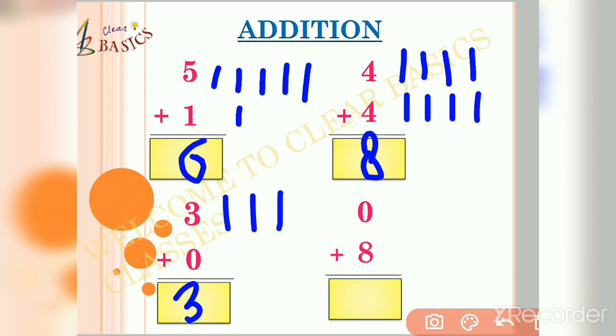So friends, on joining them, we found that there are 8 matchsticks in total. So here in this problem, our answer will be 8. Friends, I hope you understand the concept clearly. Now friends, let us proceed on to our next slide.